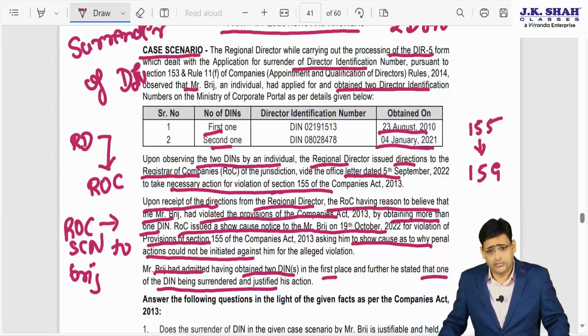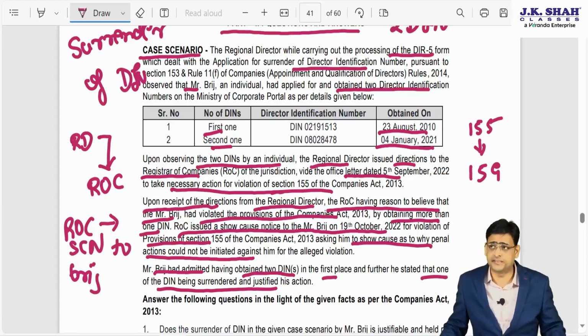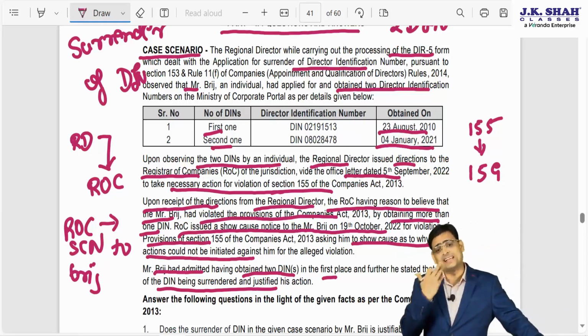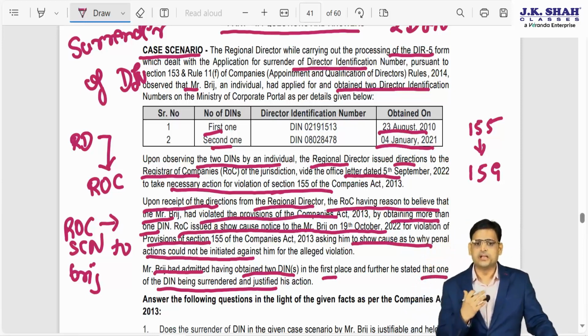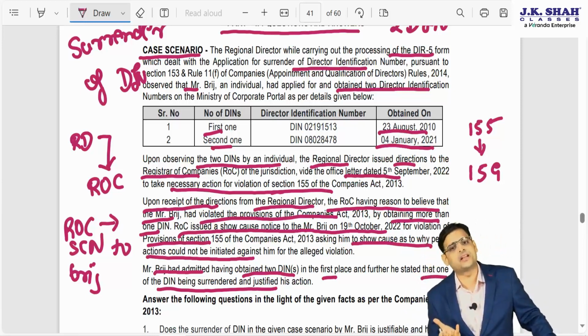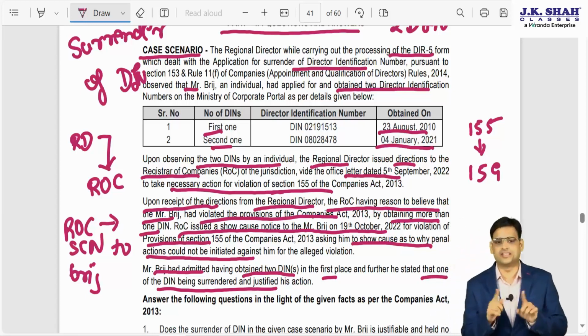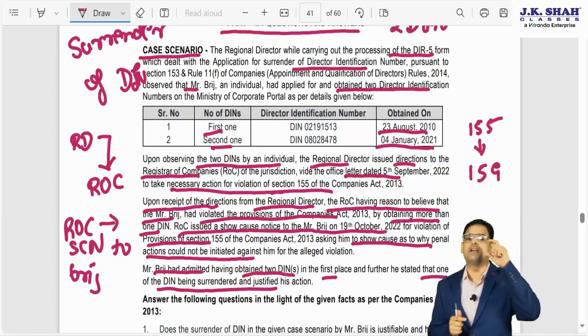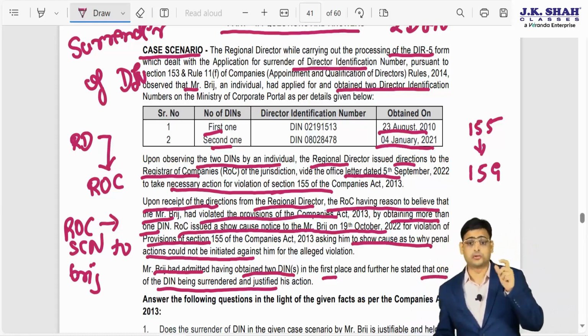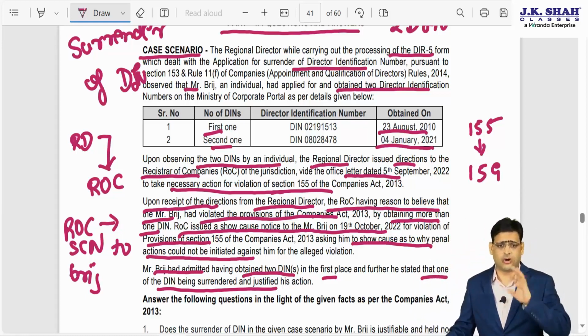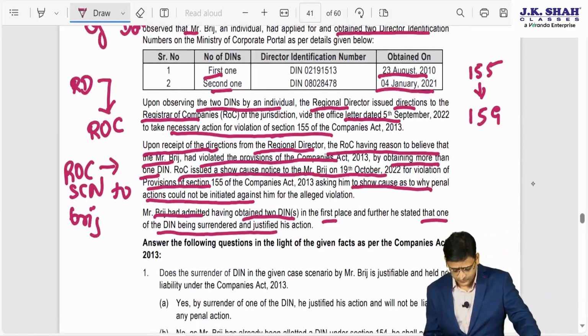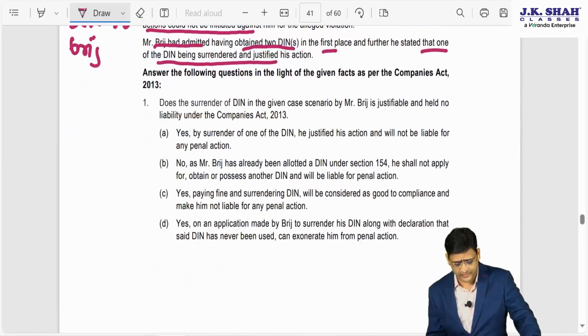But now, on this entire question, I want to ask you one thing, students. Since he has accepted his mistakes, will he be relieved from the penalty given under Section 159? The answer is no. Since you have held 2 DINs for a particular point of time, you will be liable for the penalty, and all that we have to discuss now. Now let us discuss every question one by one.